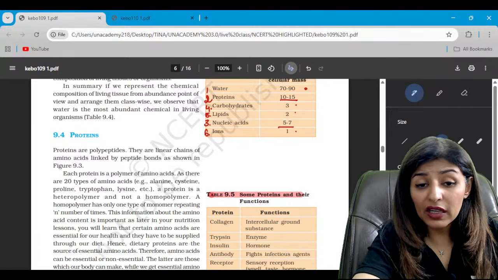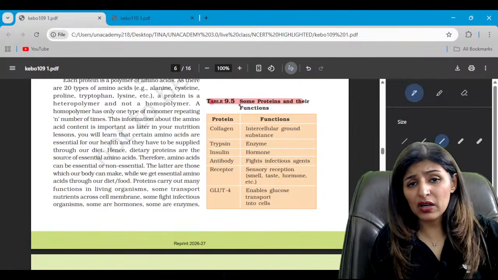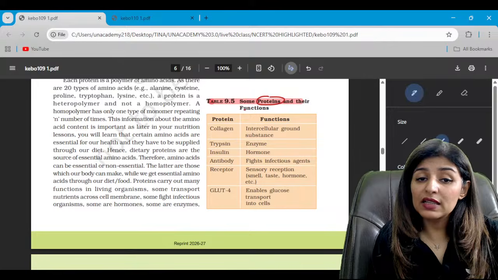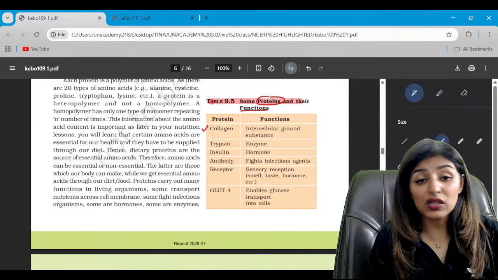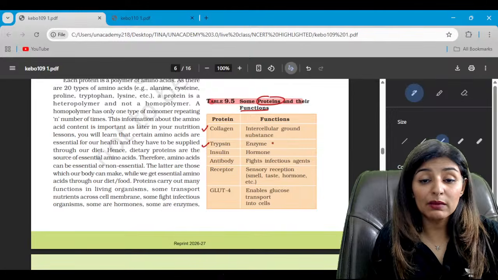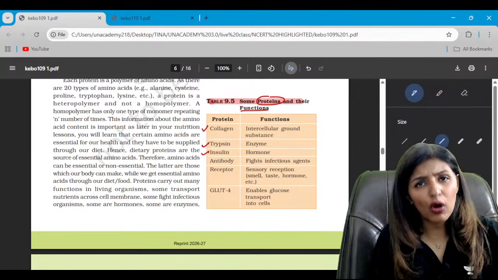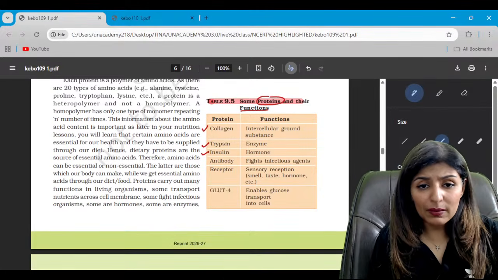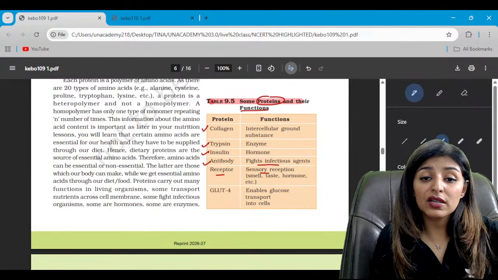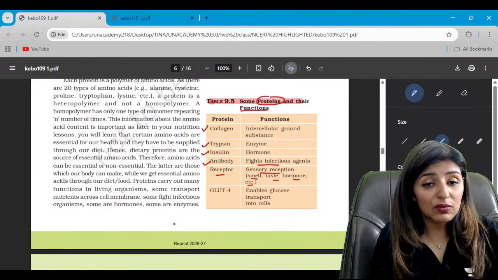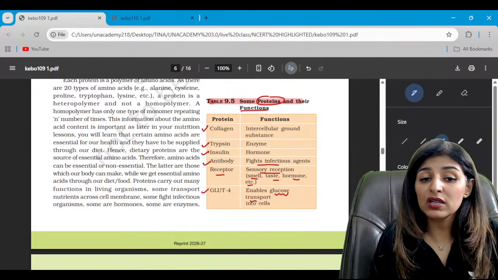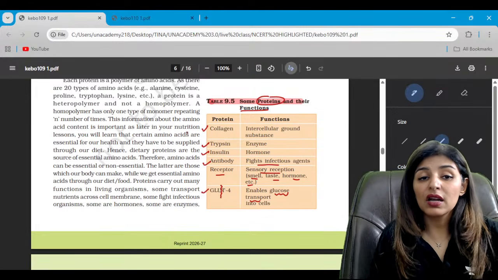Now, another very important table, we usually get a question out of this table, one or the other. Functions of proteins. Collagen, already been asked, is the intercellular ground substance. Trypsin is an enzyme, a protein digesting enzyme. Insulin is a hormone which lowers the blood sugar level. Antibodies, we know, they fight infections. Receptors are for sensory reception of all different stimuli. And GLUT4, already been asked, enables glucose transport. GLUT4 is glucose transport.